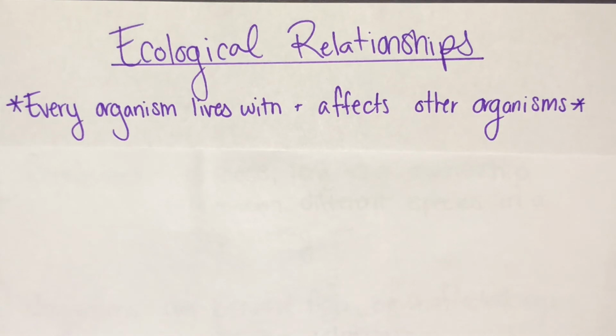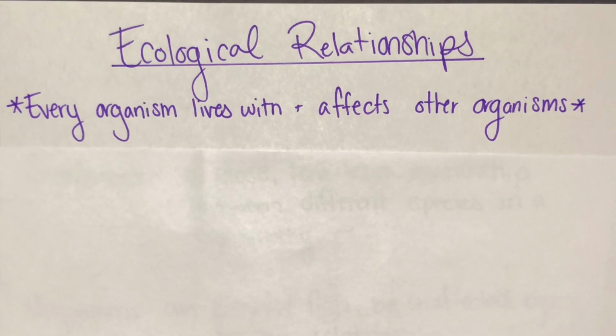Today we are talking about ecological relationships. Every organism lives with and affects other organisms. So today we're going to be talking about 3 different types of ecological relationships: symbiotic, predator-prey, and competition. So let's get into it.